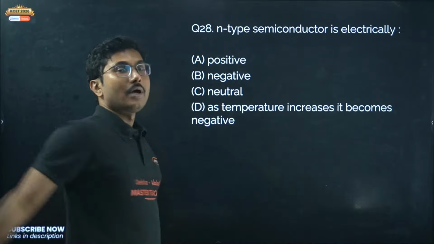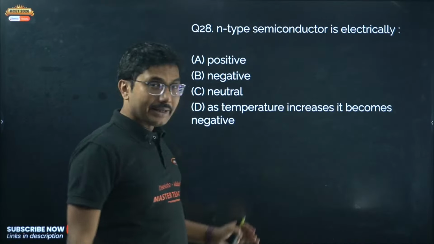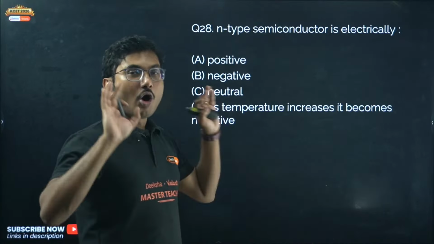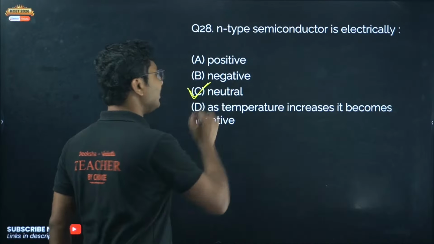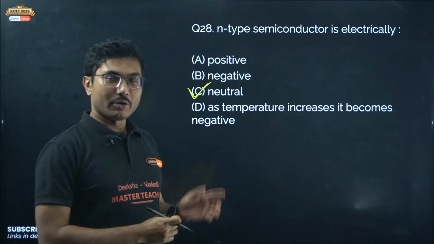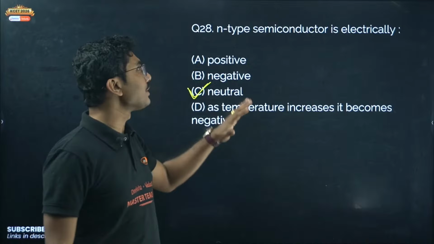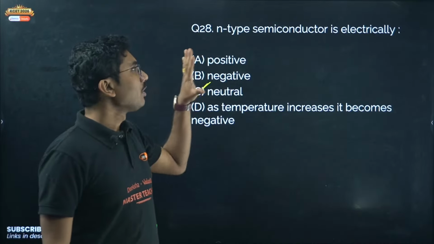So N-type, P-type, P-N type does not matter. All types of semiconductors are always electrically neutral. That is why I always say don't lose your focus. Focus on the question.